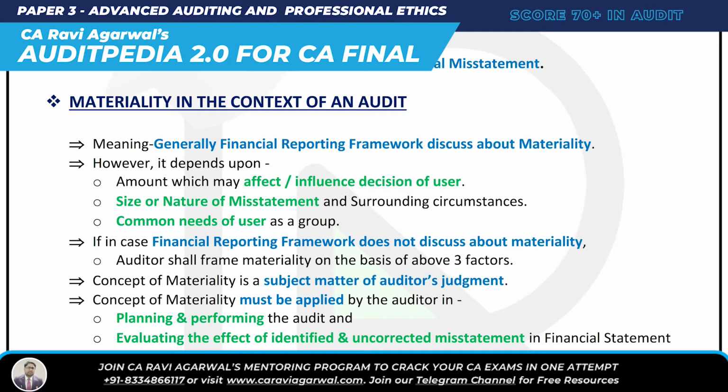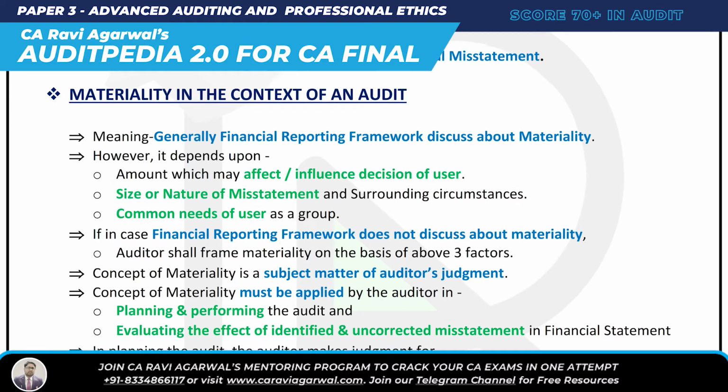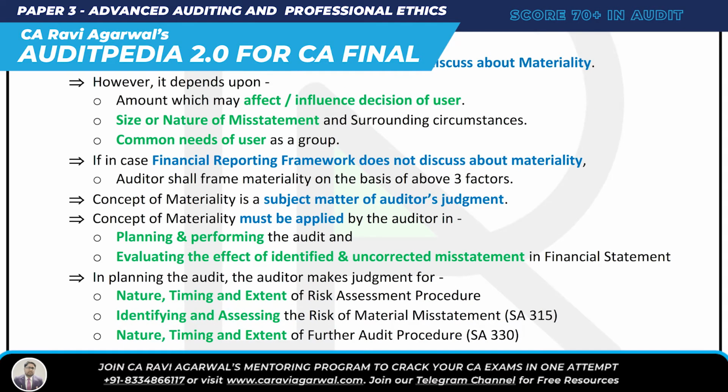If the Financial Reporting Framework does not discuss materiality, then the auditor shall frame materiality on the basis of those three factors: amount which may influence the decision of the user; nature and size of the misstatement; and common need of the user. Materiality is a subject matter of auditor's judgment. It means the auditor uses professional judgment to determine materiality.